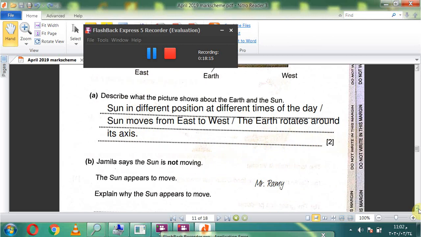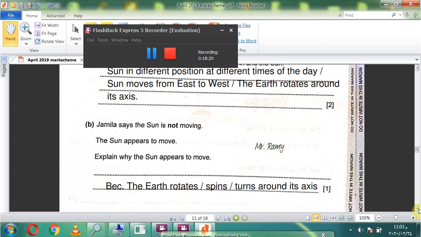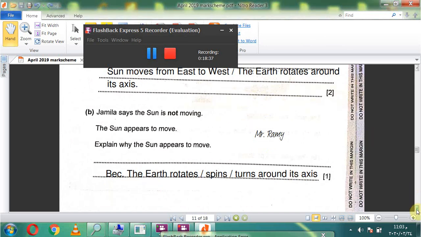B. Jamila says the sun is not moving. The sun appears to move. Explain why the sun appears to move. Because the earth rotates around its axis. Because the earth rotates or spins, turns around its axis. Okay? Why the sun appears to move.